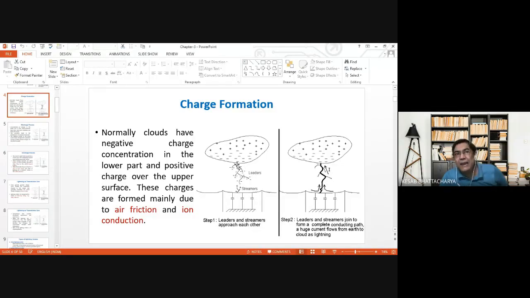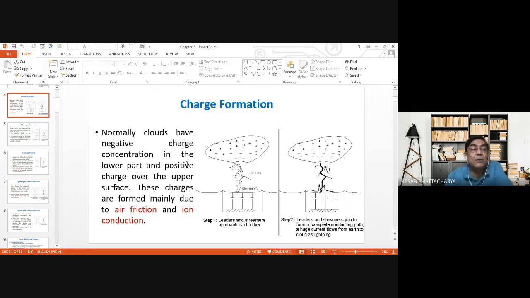Again the charges from the cloud flow through the newly developed conducting channel, but not in the same direction, but in some other direction. That is why the charges move not through a straight path but through a tortuous path like this.